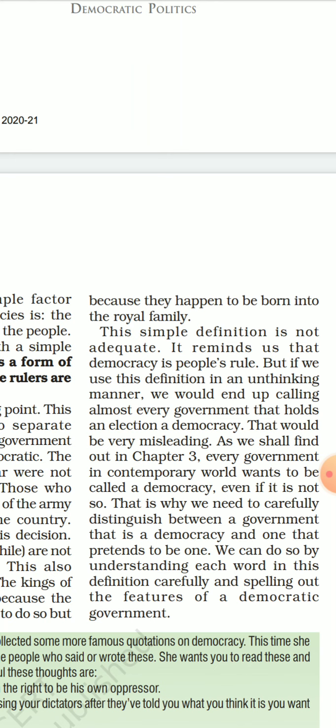That would be very misleading, as we shall find out in chapter 3. Every government in the contemporary world wants to be called a democracy, even if it is not so. This is why we need to carefully distinguish between a government that is a democracy and one that pretends to be. Almost every country wants to call itself a democratic country. We can do so by understanding each word in this definition carefully and spelling out the features of a democratic government.